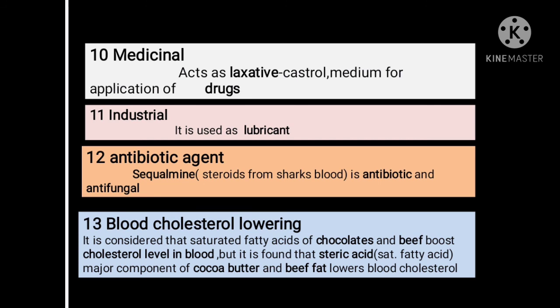Also, lipids are used in industries, particularly in vehicles, as a lubricant. They act as an antibiotic agent, particularly squalene, the steroid from shark blood, which is antibiotic and antifungal. Another significance is blood cholesterol lowering. It is considered that the saturated fatty acids of chocolates and beef boost cholesterol level in the blood, but it was found that stearic acid, a saturated fatty acid and the major component of cocoa butter and lip fat, lowers the blood cholesterol.